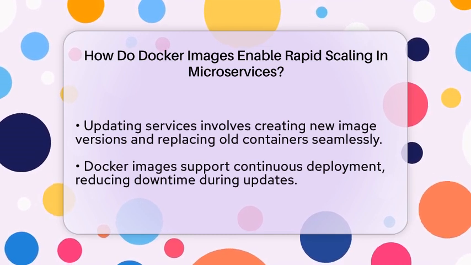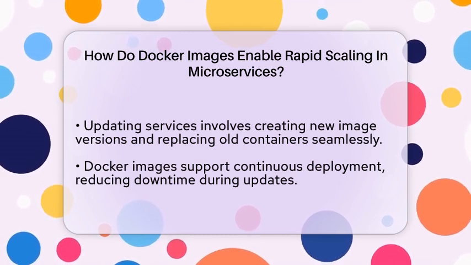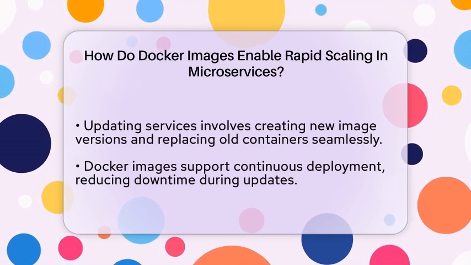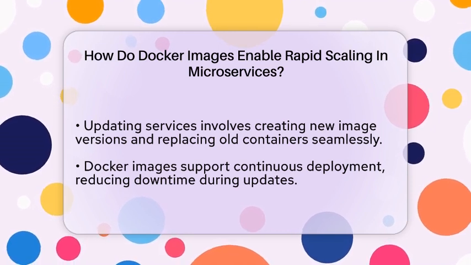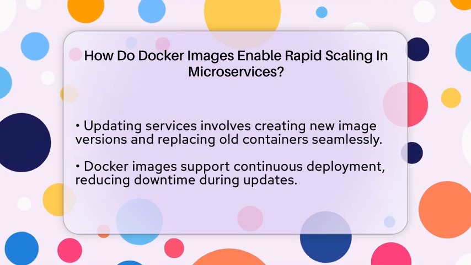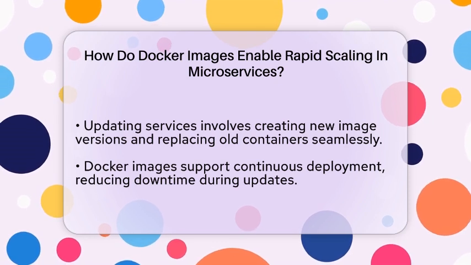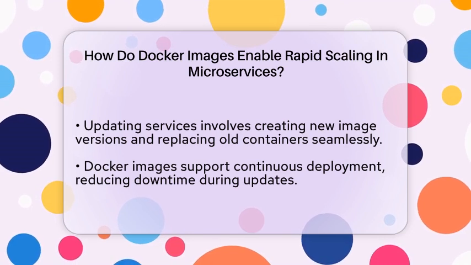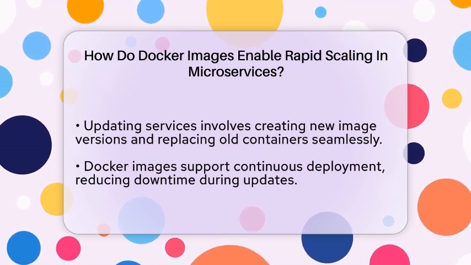Docker images also make deployment faster and easier. When you update a service, you create a new image version. Replacing the old containers with new ones based on the latest image is quick and simple. This supports continuous deployment, so you can push updates without causing downtime.